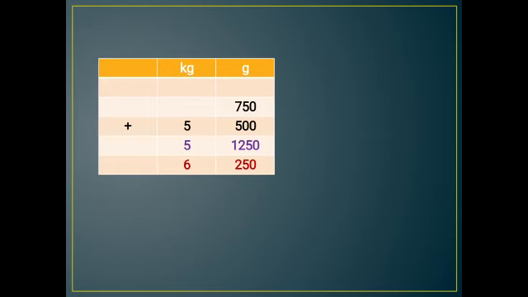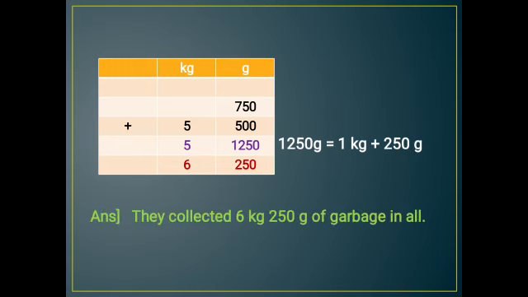So kilograms and grams: that is 750 grams of plastic and 5 kg 500 grams of other garbage. When we add it, we get the answer as 5 kg and 1250 grams. 1250 grams can be written as 1 kg plus 250 grams. So 1 kg will be added with 5, that is 6, and 250 grams will come as it is. So they collected 6 kg 250 grams of garbage in all.